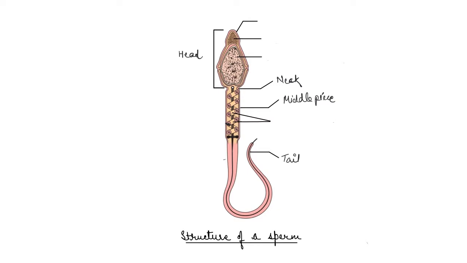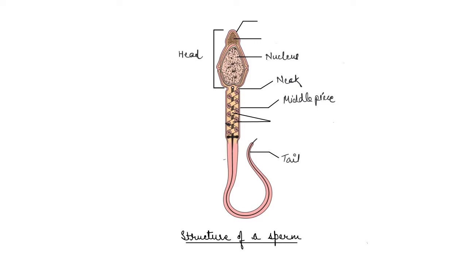Inside that there is a plasma membrane which envelops the whole body of the sperm, right? Now if we talk about the sperm head first, the sperm head contains an elongated haploid nucleus, and the anterior portion of it is covered by a cap-like structure.